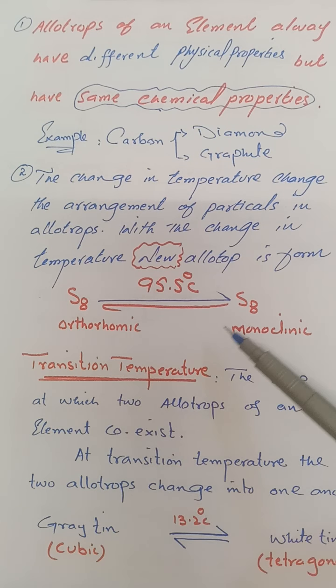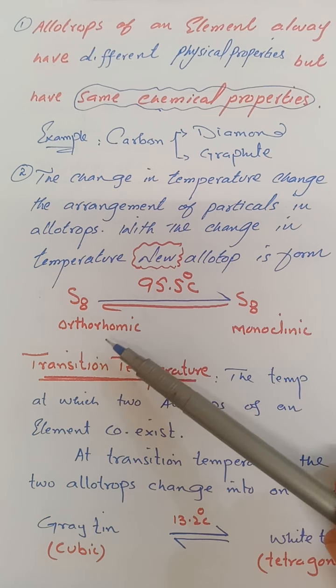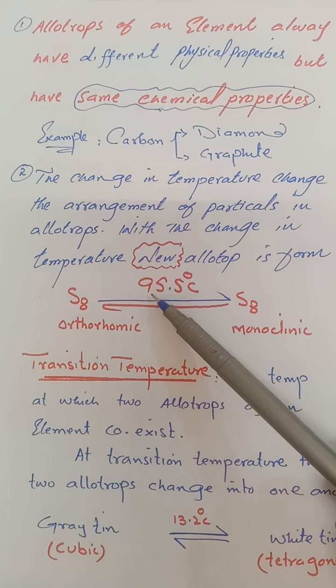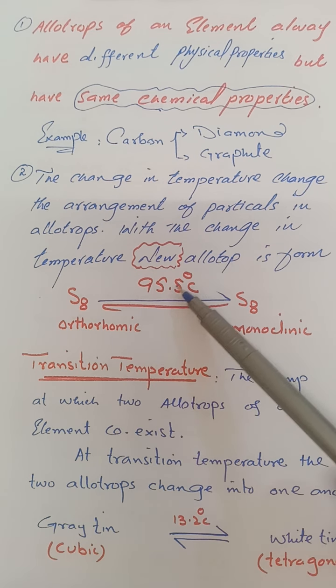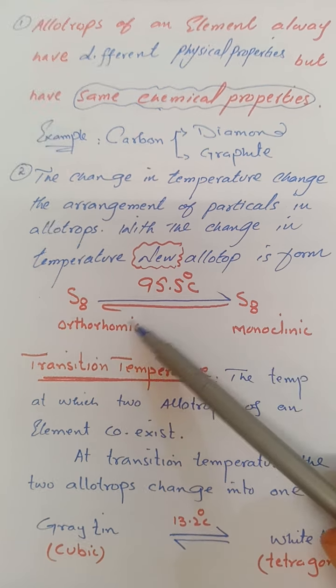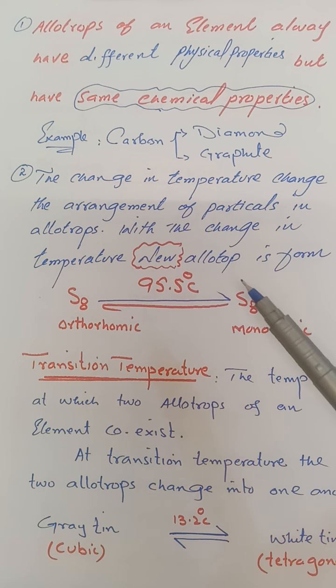They will exist in equilibrium with each other. If the temperature is below 95.5, then it will shift to orthorhombic. But if the temperature reaches 96, above 95.5, then it is converted into monoclinic. But exactly at this temperature, both allotropic forms will coexist. So this temperature is said to be the transition temperature.